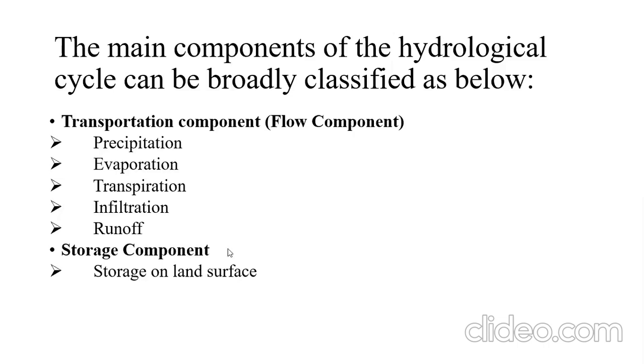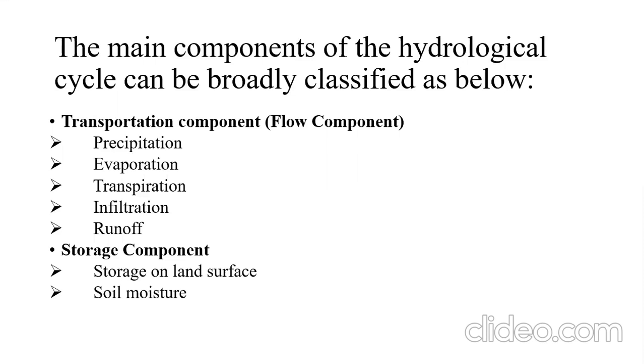Those parameters are nothing but storage on land surfaces. It means that is seas, oceans, ponds, lakes, etc. And another parameter which is included in the storage components is the soil moisture, that is the amount of water which has been held by the soil particles.